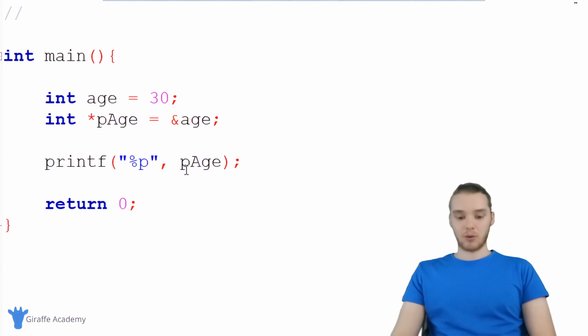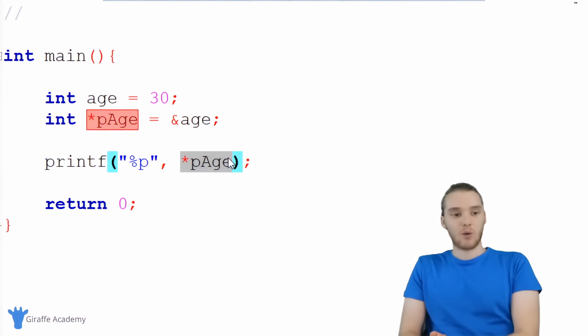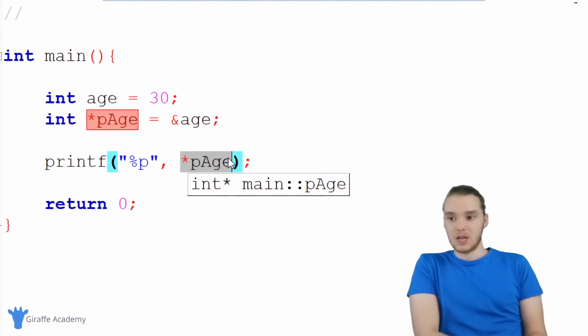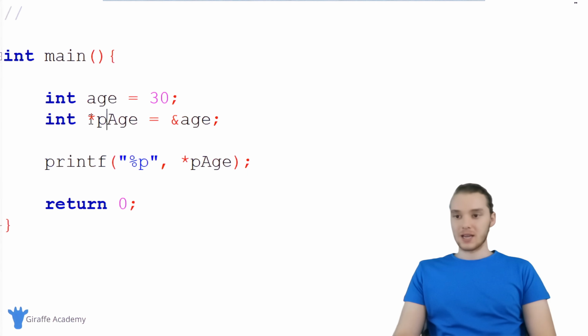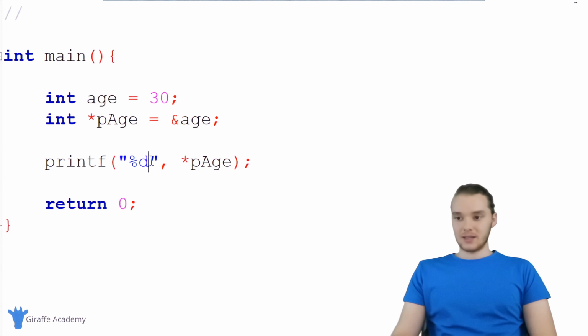So the way that I can dereference a pointer is by using the asterisk. So when I'm printing this pointer out, I can dereference it by using this asterisk. But now over here, since I'm dereferencing this pointer, I need to print out a number instead of a pointer. Because when I dereference the pointer, this is no longer a pointer. This is no longer a memory address. Now, this is going to be whatever was stored at the memory address the pointer was pointing to. So this is going to be an integer because this pointer variable was storing the address of an integer, right? So when I dereference it, this is actually going to be an integer.